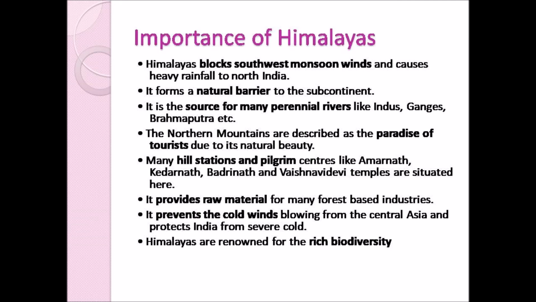And how is this possible? Any guesses? Yes. Due to the presence of glaciers in the greater Himalayas, there are many perennial rivers in North India like Indus, Ganges, Brahmaputra, etc. So, Himalayas is the source of many perennial rivers like Indus, Ganges and Brahmaputra due to the presence of glaciers in the greater Himalayas. Some of the glaciers are Gangotri, Yamunotri, Siachen Glacier, etc.